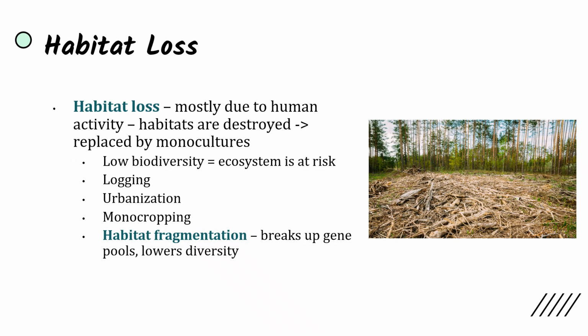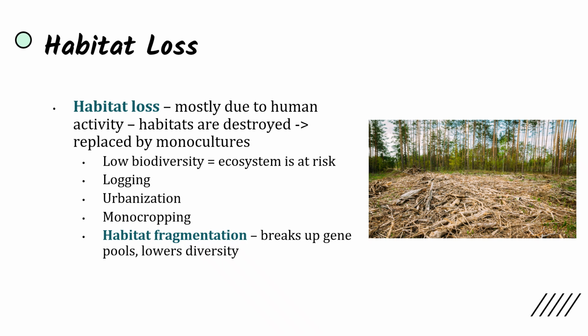Another very human activity-based environmental disruption is habitat loss, where habitats are destroyed and often replaced by monocultures, which is when there are crops, or even in a restoration of a forest, for instance, all of the trees are going to be the same type. A monoculture is going to have low biodiversity compared to a diverse ecosystem where there are multiple different species, and so the ecosystem is at risk even after restoration has happened or after the habitat has been replaced with, for instance, the same crop for farming.